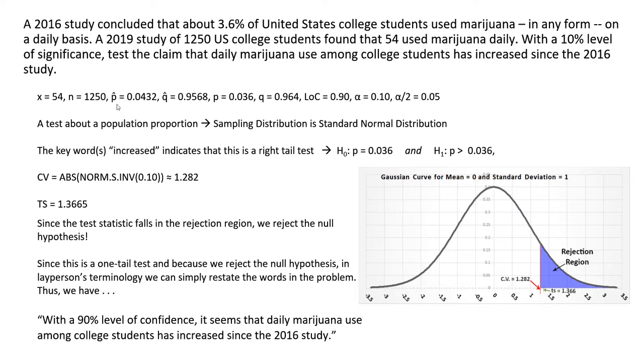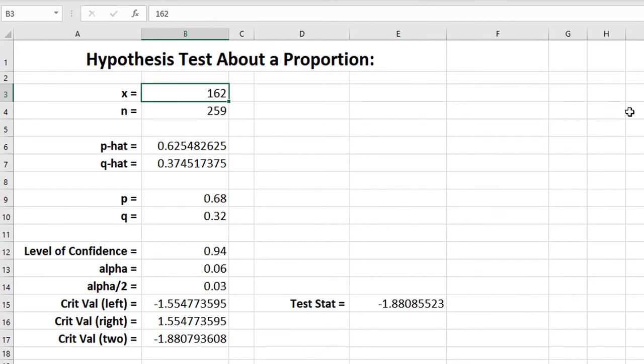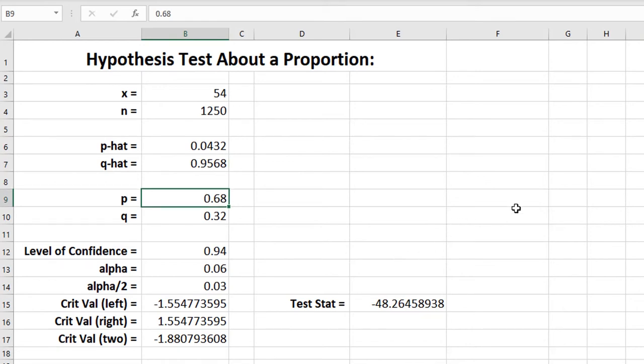Let's take a good look at these numbers, and I'm going to put these numbers on a spreadsheet. So let's go to spreadsheet mode. X in that problem was equal to 54. N was equal to 1,250, which means that P hat ended up being 0.0432. Q hat is equal to 0.9568. P for that problem was 0.036. And Q is calculated for us as 1 minus P.